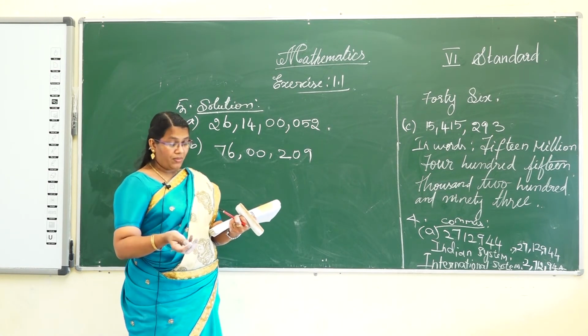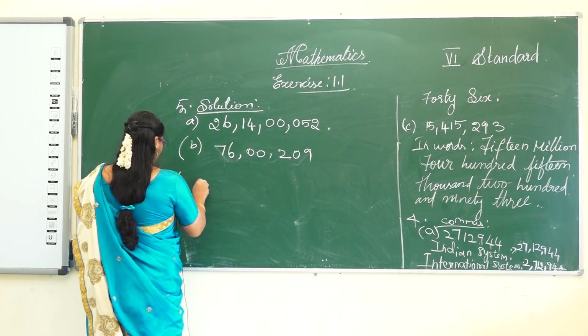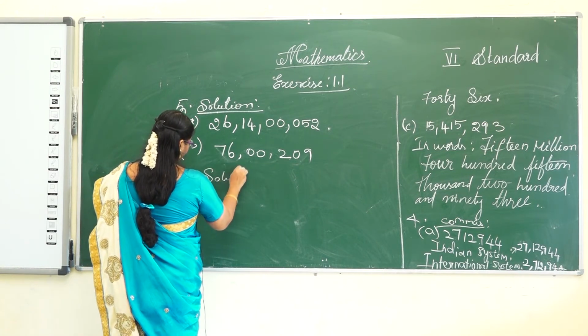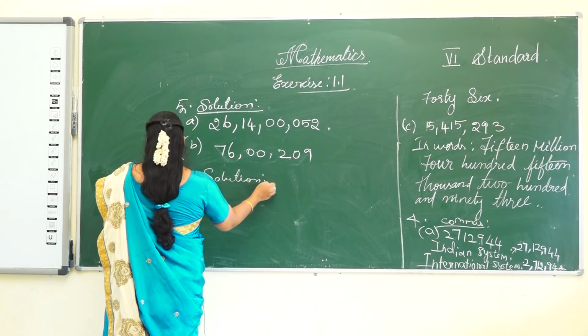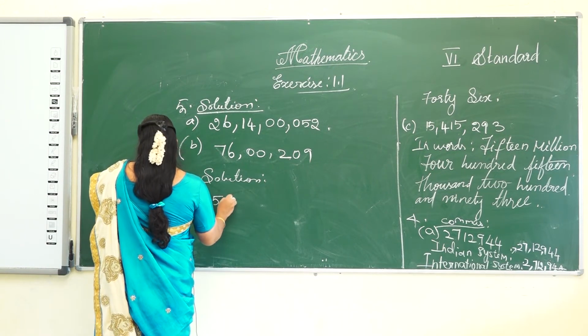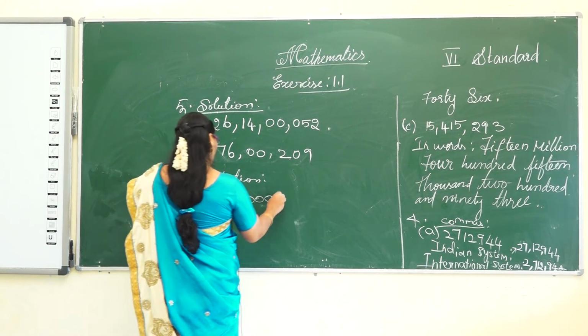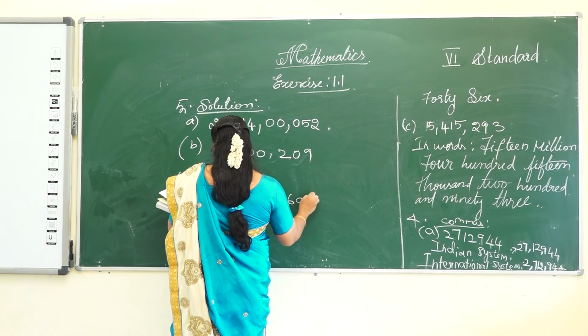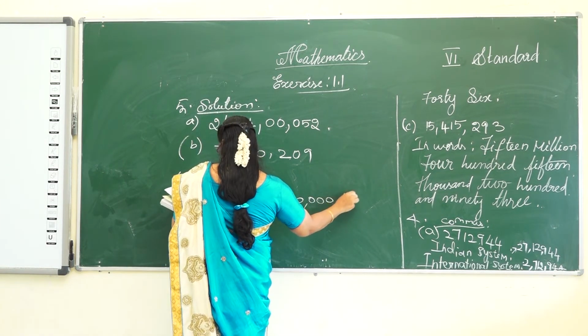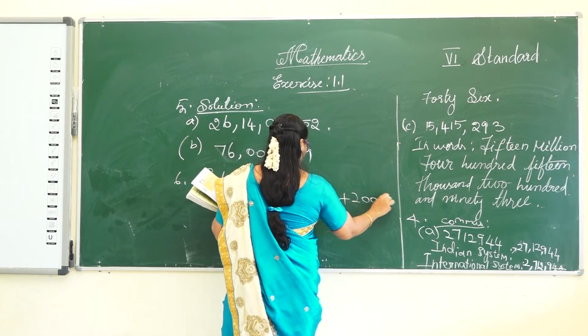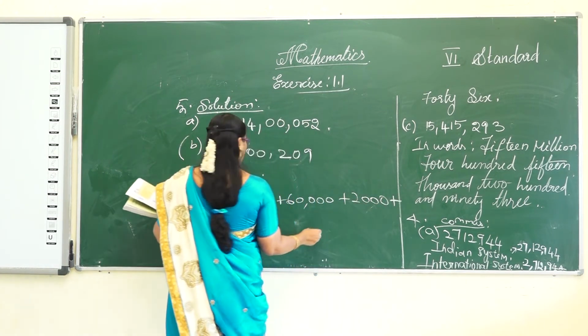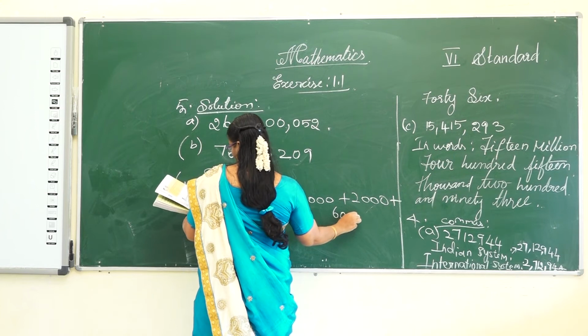So expanded form is given: five lakh, 60,000, 2,000 plus 60 plus 9.